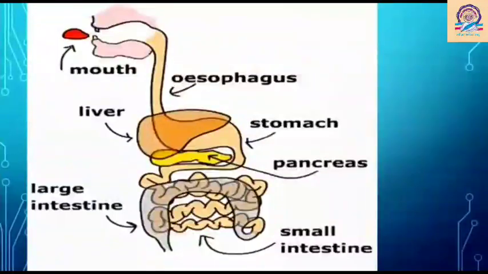Okay children, see in the picture, this is the whole process that takes place when we eat food. So first, food enters from mouth and goes to esophagus, that is food pipe. After that it goes to stomach. After that it goes to small intestine and large intestine, and the waste comes out from the anus.